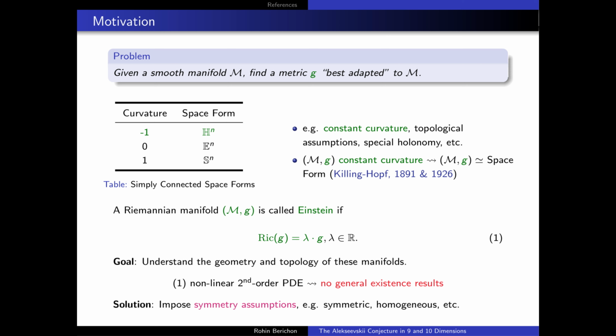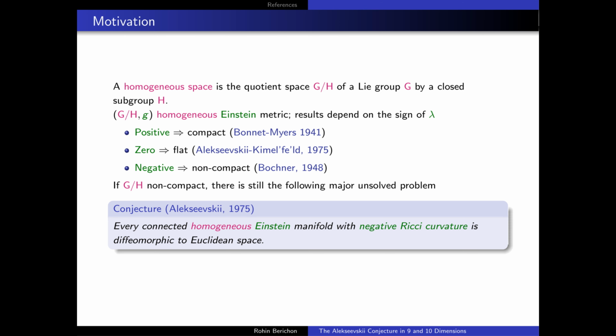In our case, we're going to be assuming that our Riemannian manifold is homogeneous. One can also go on and study, for example, cohomogeneity 1 manifolds. Recall now that a manifold is called homogeneous if it is given by the quotient of a Lie group G by some closed subgroup of G given by H, where G acts transitively on our smooth manifold.